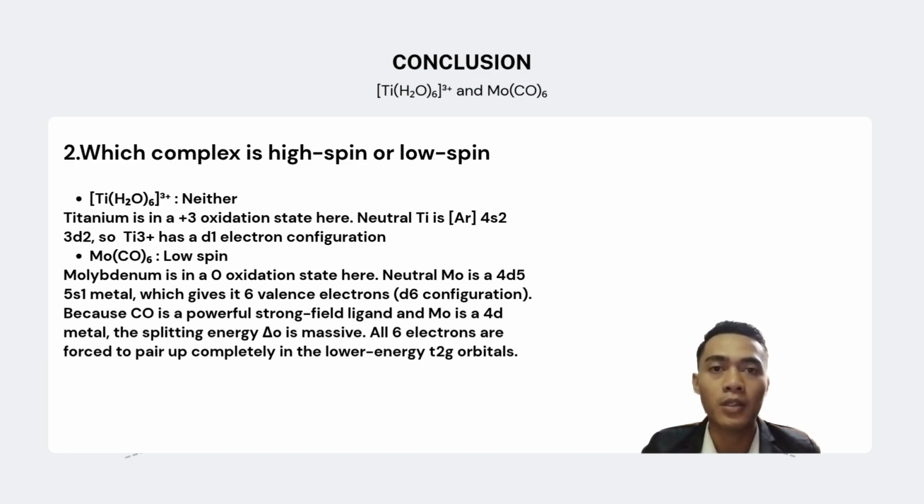Next, for the molybdenum hexacarbonyl, this is a low spin. Molybdenum is in a 0 oxidation state here. Naturally, molybdenum is a 4d5 5s1 metal, which gives it 6 valence electrons, a d6 configuration. Because carbonyl is a powerful strong field ligand and molybdenum is a 4d metal, the splitting energy is massive. Here, all 6 electrons are forced to pair up completely in the lower energy t2g orbitals.